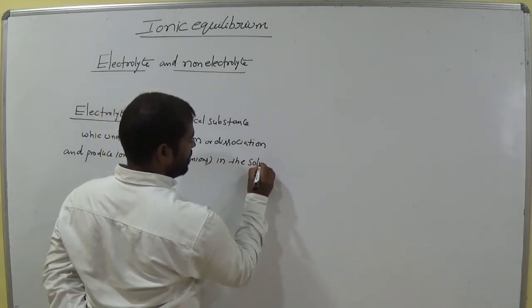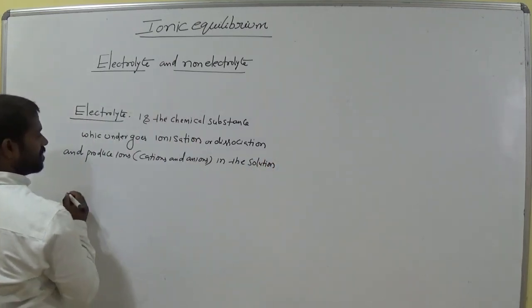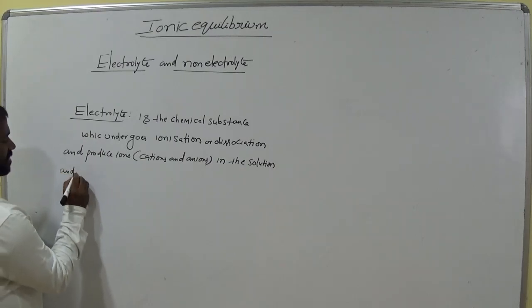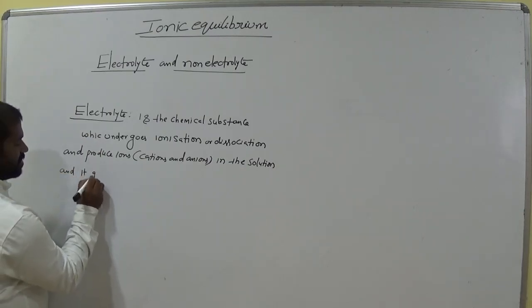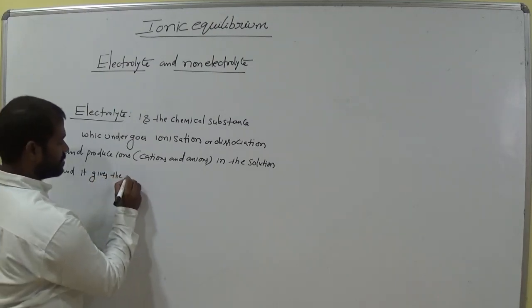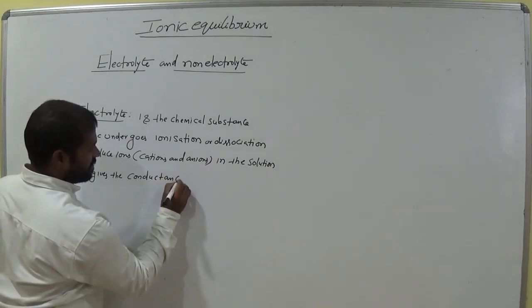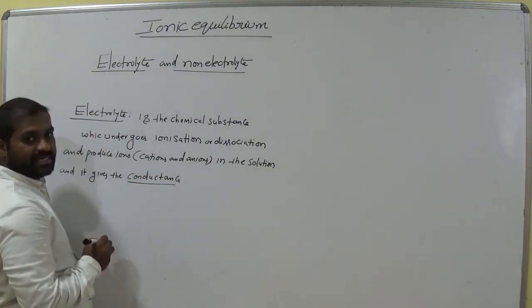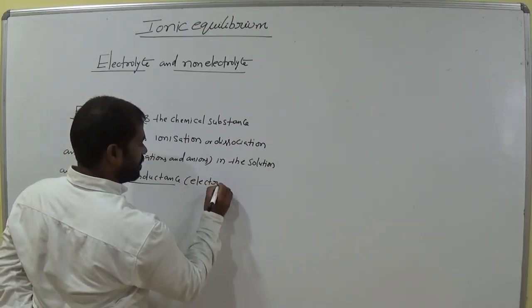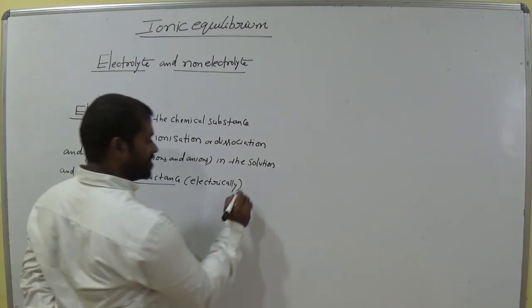in the solution, and it gives electrical conductance to the solution.